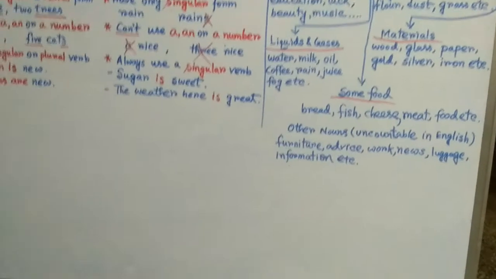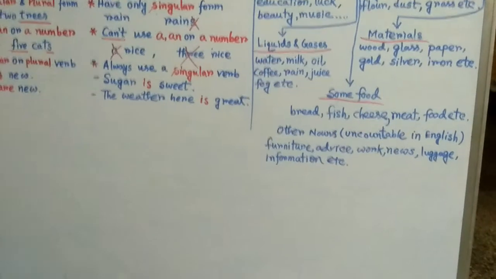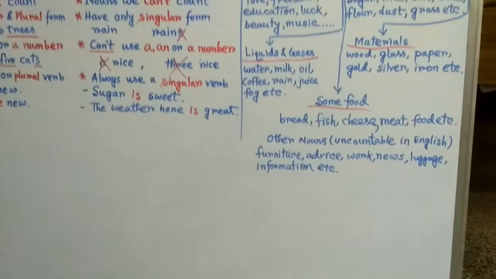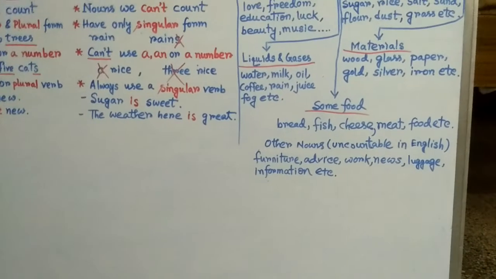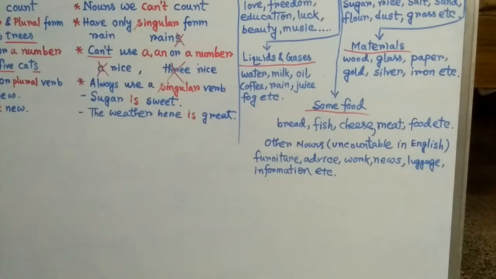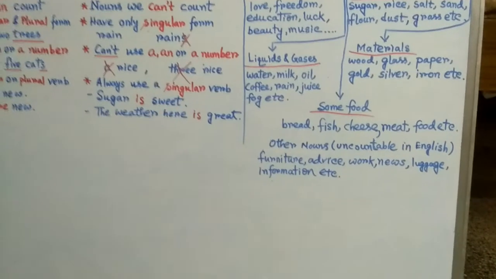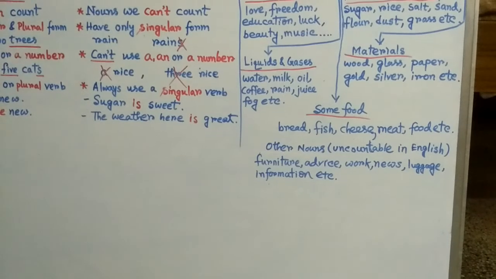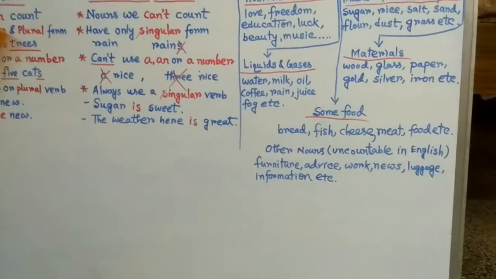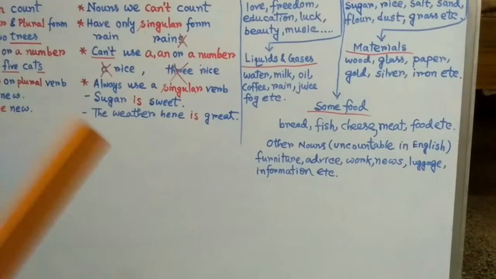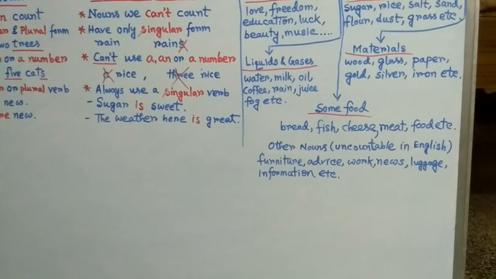For example, bread. When we are saying bread, at that time bread is uncountable. But when we are cutting it, it means slices of bread. So slices is countable. But as a whole, bread is uncountable.